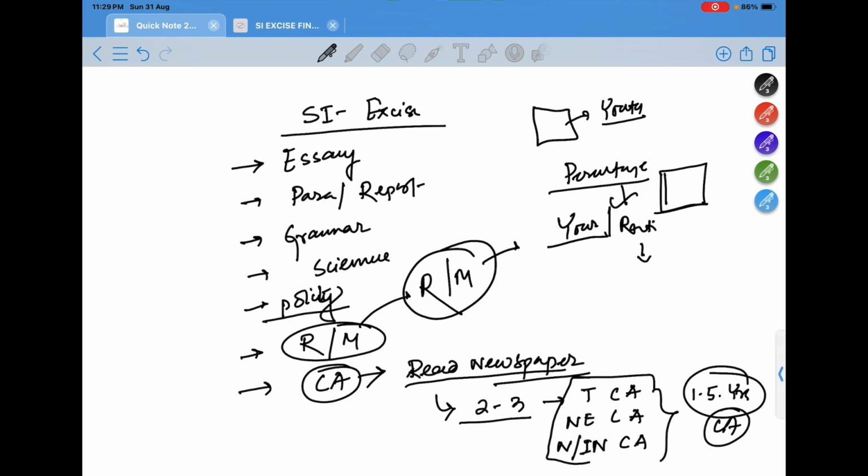For me, teaching reasoning and maths is not worth it. It is very time consuming, and it is not possible for me to cover each and every topic, and the content is already on YouTube, so you just refer to it. So in this way we are done for the SI exercise. The current affairs part I will do before the exam.